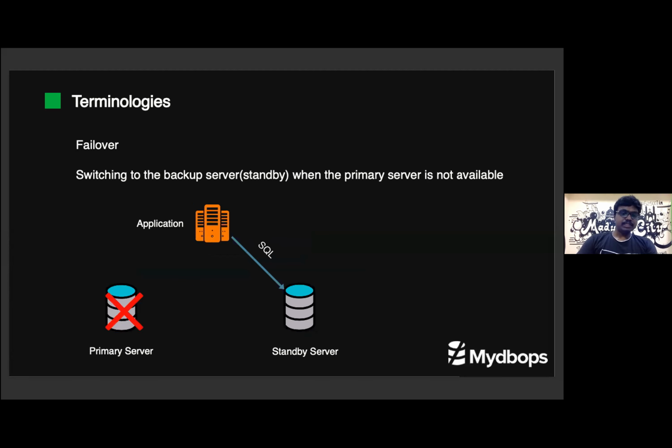And one more term is called failover. Failover means that whenever our primary server goes down abnormally, we need to point our application to another backup server. This process of promoting another server to replace the primary is called failover. So failover is very important to maintain high availability. The more quickly we do failover, the less downtime we face. If we do our failover very quickly, our downtime will be very little, or else our downtime will also be huge.